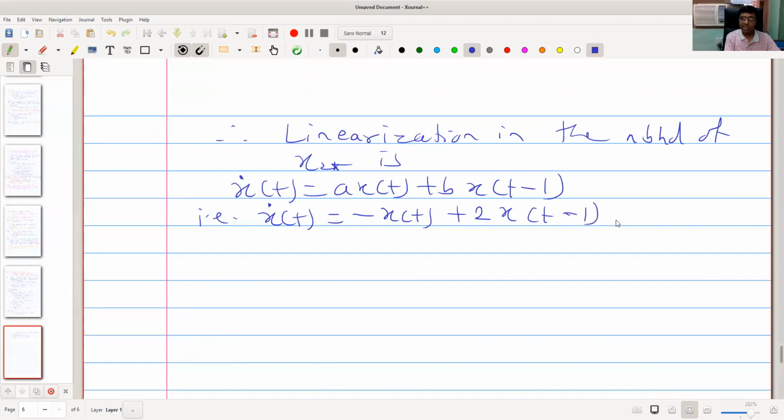This is a linear delay differential equation. Therefore the characteristic equation is lambda, minus a will be +1, so lambda plus 1 minus 2 times e raised to minus lambda, where tau is 1, equal to 0.